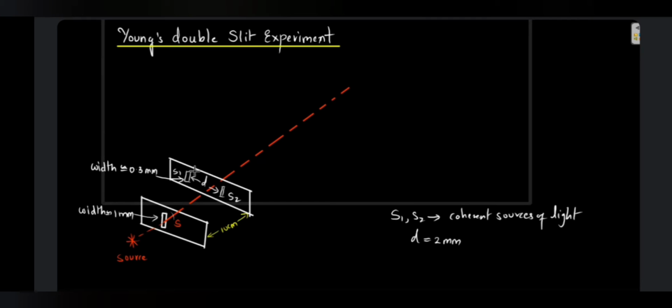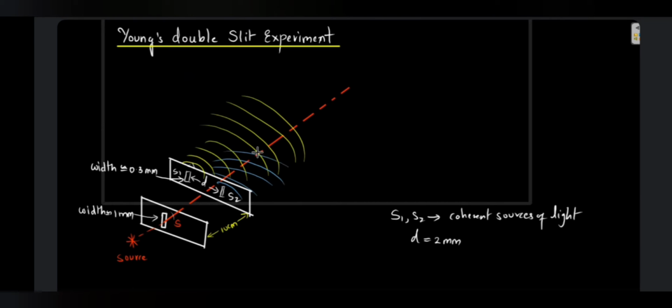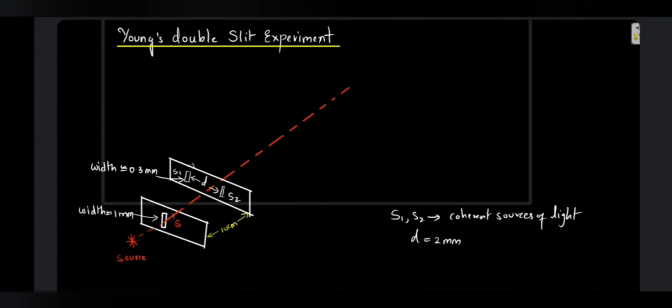Obviously the waves will be going from this source, something like this, correct, and the waves will be going from this source also. So if you see over here, the two waves are interfering with each other, they are crossing each other, okay. So interference of light will take place over here. So if we place a screen in front, which is the observation screen, over here,